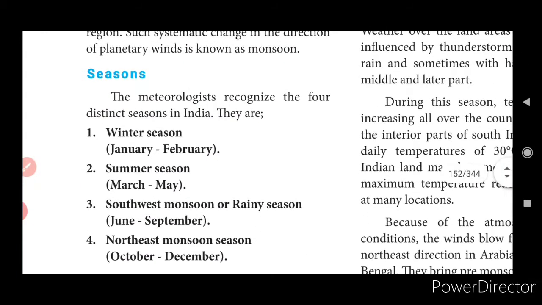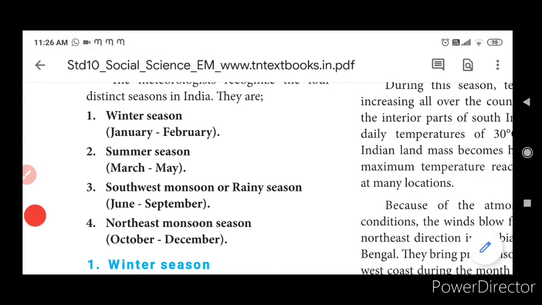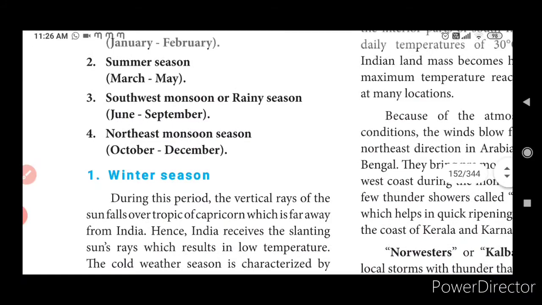Okay, now there are 4 seasons. Number 1 is the winter season, from January to February. Second one is the summer season, from March to May. Third one is the southwest monsoon or rainy season, June to September, and the northeast monsoon season, October to December.